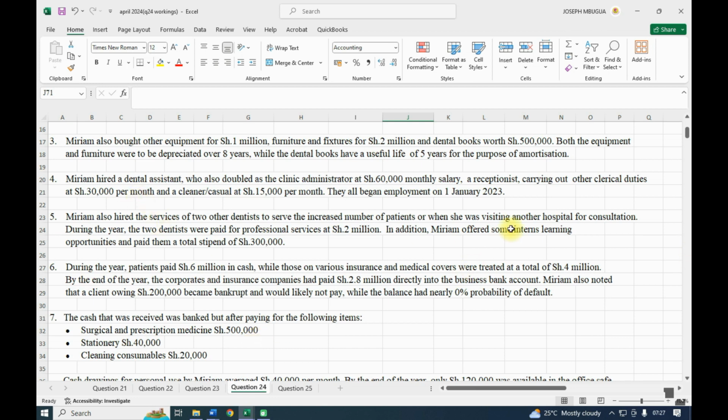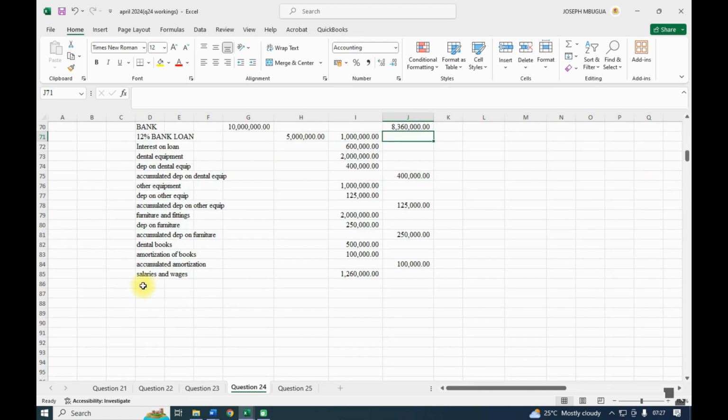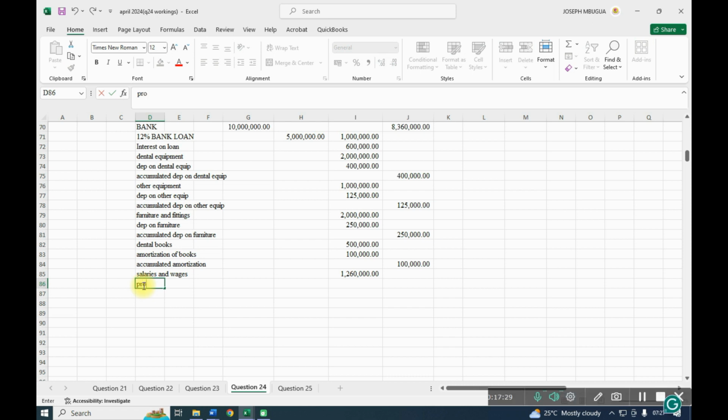Number 5. Miriam also hired the services of 2 other dentists to serve the increased number of patients, or when she was visiting another hospital for consultation. During the year, the 2 dentists were paid for professional service of 2 million. In addition, Miriam offered some interns learning opportunity and paid them a total stipend of 300. So professional fee of 2 million. You can combine the two, professional fees and stipend, which will be 2.3.